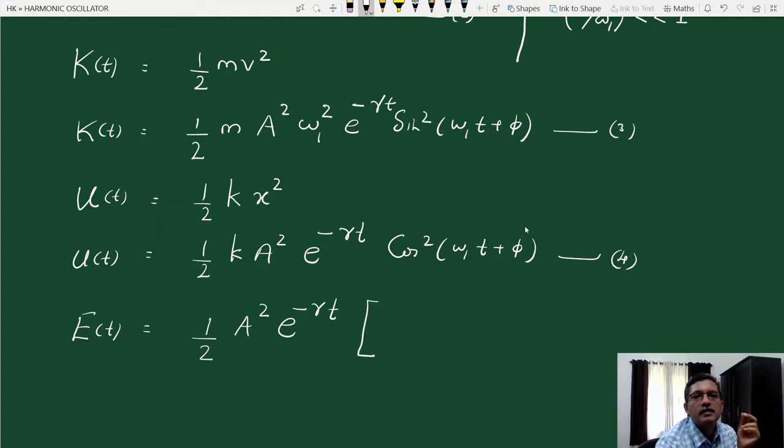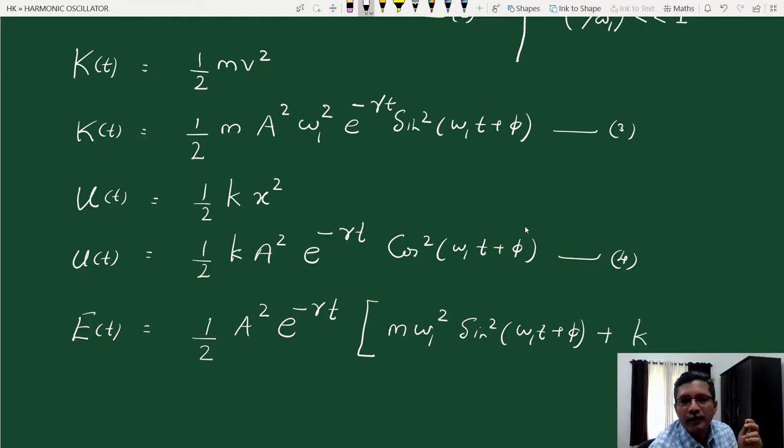In the first term we have m omega 1 square sine square(omega 1 t plus phi), plus in the second term we have k cos square(omega 1 t plus phi).